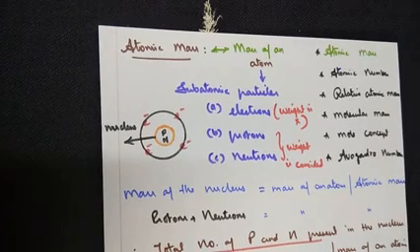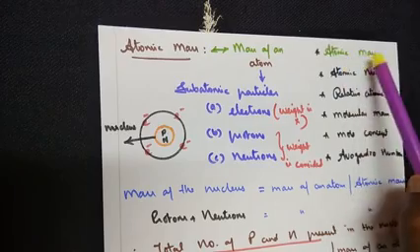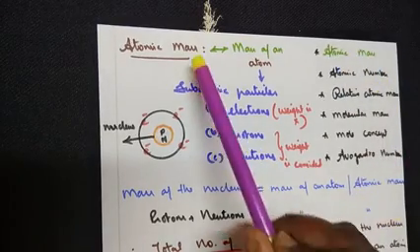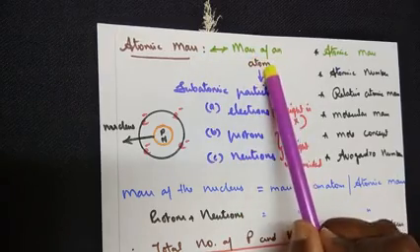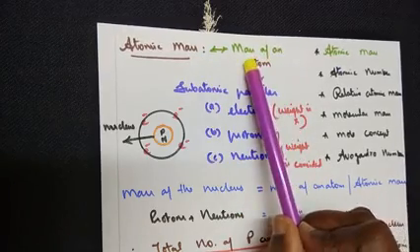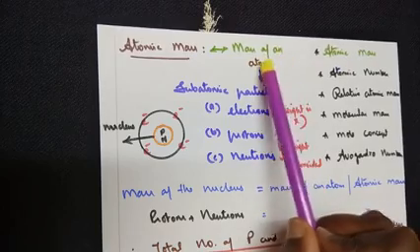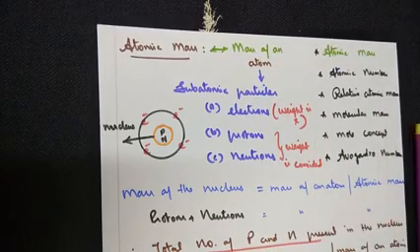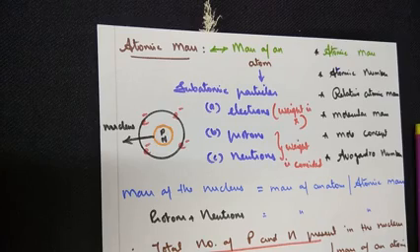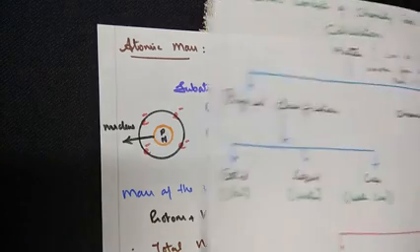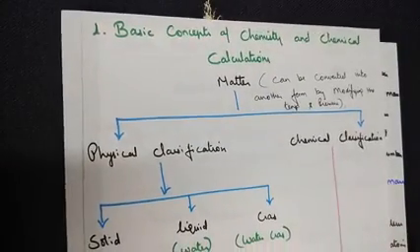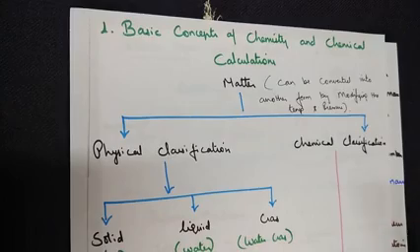Wishes, dear students. The concept we will be learning in today's class is atomic mass and atomic number. Now, when we say atomic mass or mass of an atom, it means one and the same, that is calculating the weight of the atom or knowing the weight of the atom. Why do we have to know the weight of the atom? We have learnt it in the day 1's class.